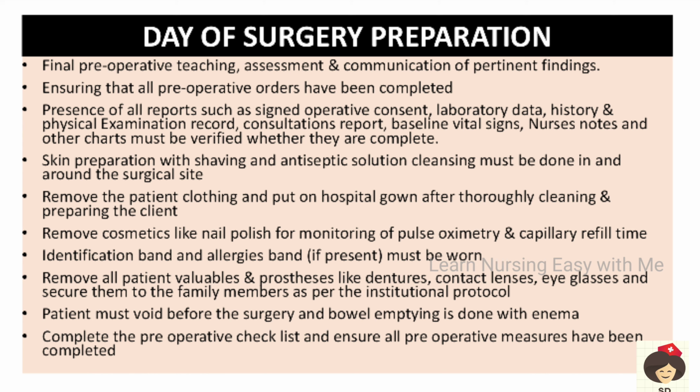And also prostheses like dentures, contact lenses, eye glasses, all those things we have to secure with the family members. Before going to the operation room, if the patient is not catheterized, then take the patient to the bathroom and ask him to pass urine. And also make sure you have given a bowel enema and emptied the bowel, okay. A preoperative checklist will be there, which will ensure that all the preoperative measures have been completed, okay. So the preoperative checklist will be attached.